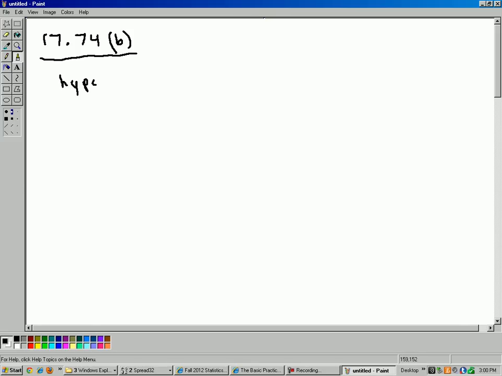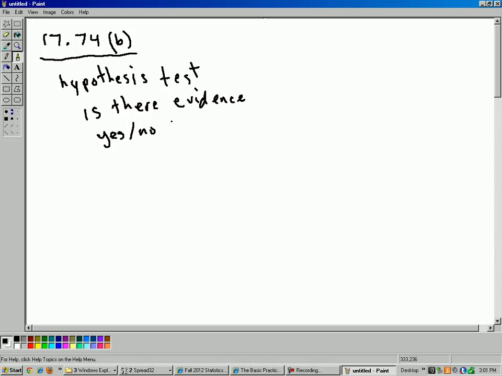And how do we know that? Well, anything that asks for is there evidence of something, or anything that asks for a yes or no question, gives you an indication that it's a hypothesis test.